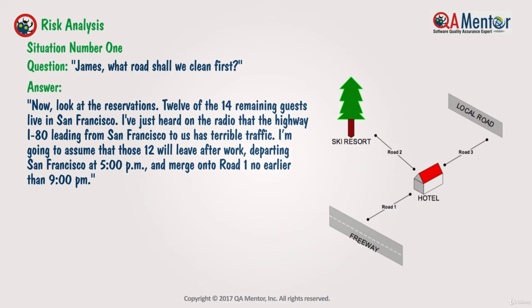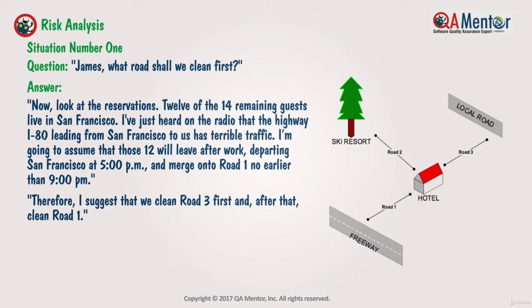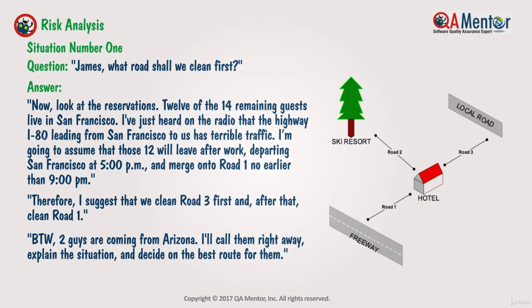Now, look at the reservations. 12 of the 14 remaining guests live in San Francisco. I've just heard on the radio that the highway 180 leading from San Francisco to us has terrible traffic. I'm going to assume that those 12 will leave after work, departing San Francisco at 5 p.m. and merge onto Road 1 no earlier than 9 p.m. Therefore, I suggest that we clean Road 3 first, and after that, clean Road 1. By the way, 2 guys are coming from Arizona. I'll call them right away, explain the situation, and decide on the best route for them.